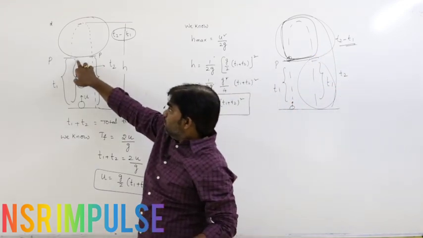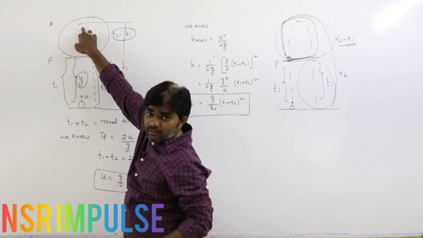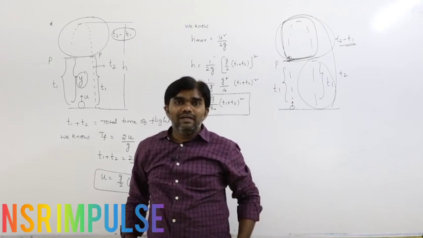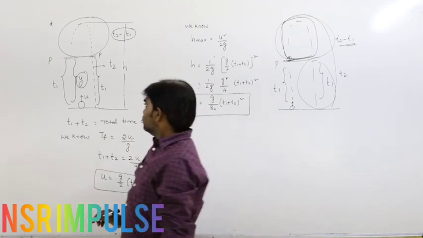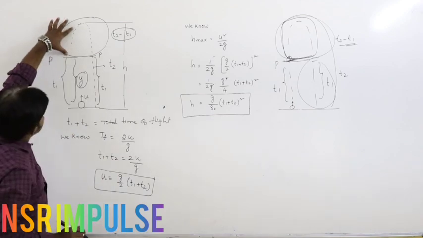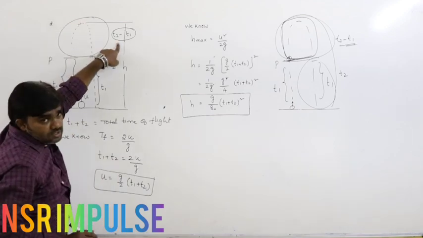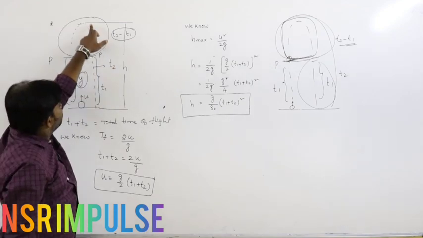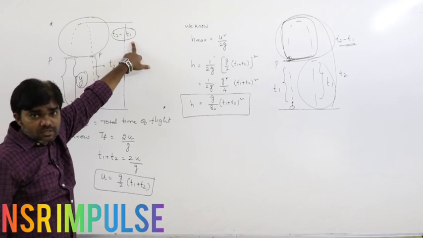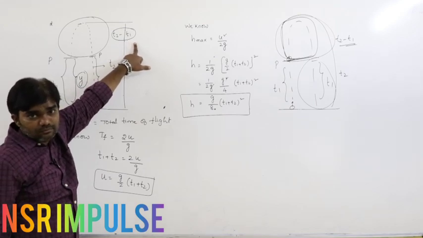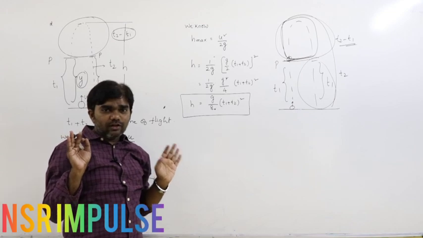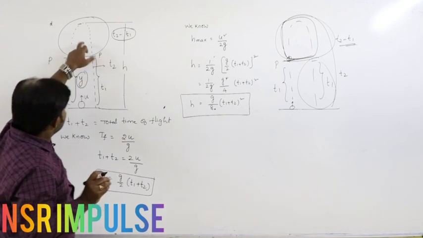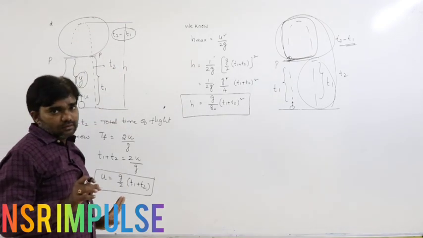From point P to reach the maximum height and again reach the point P, the time is T2 minus T1. Now, for upward motion and downward motion, the total is T2 minus T1. So for upward motion it is T2 minus T1 by 2, and for downward motion it is also T2 minus T1 by 2. So you must be very clear about this point, then only we can do further.